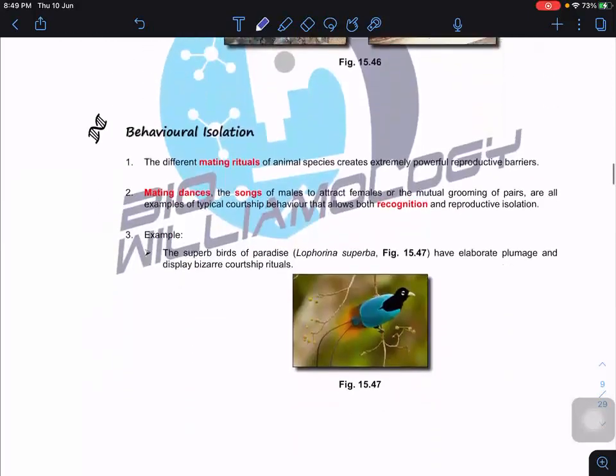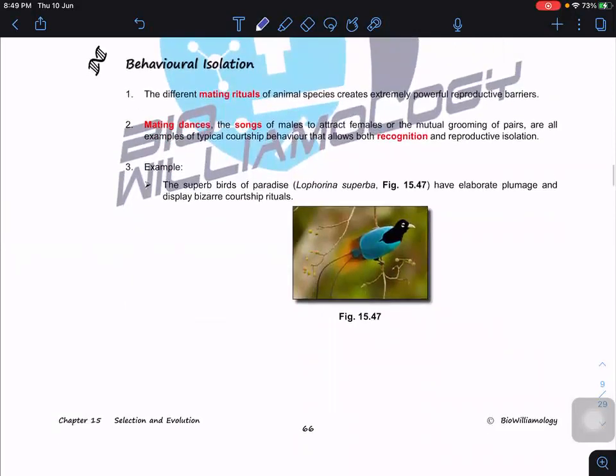The strongest one so far is behavioral isolation. Behavioral isolation basically means whether they can recognize each other or not, because of the different mating rituals, particularly for birds. They have different mating dances and different songs, as the male tries to attract the female.